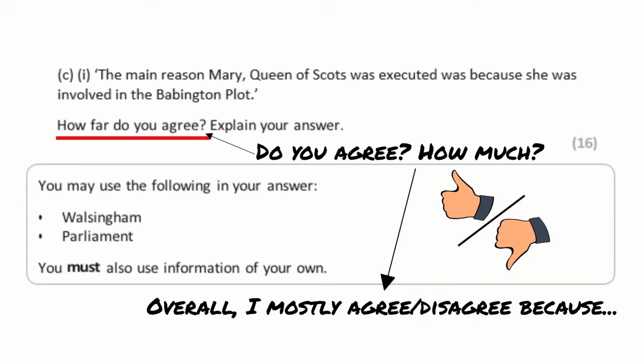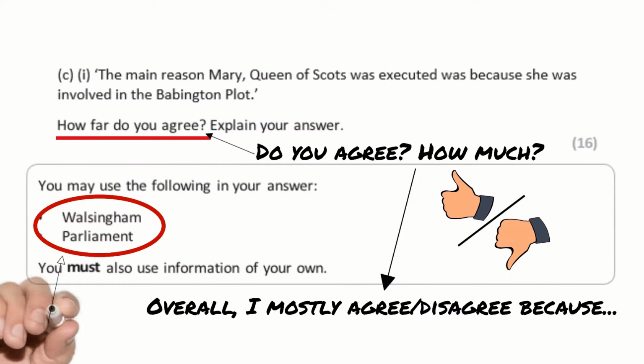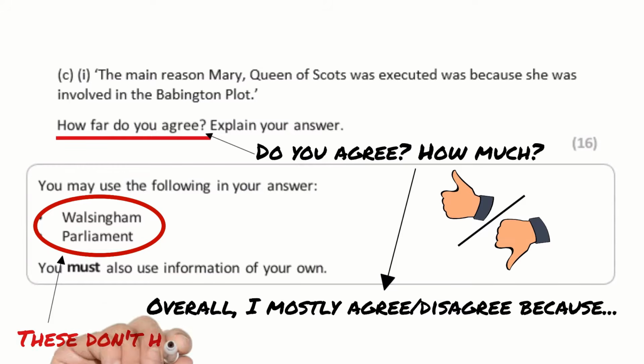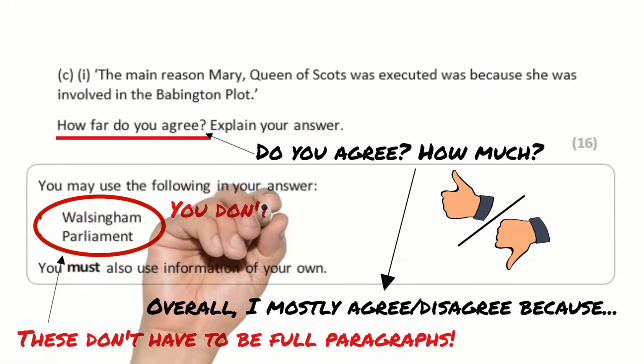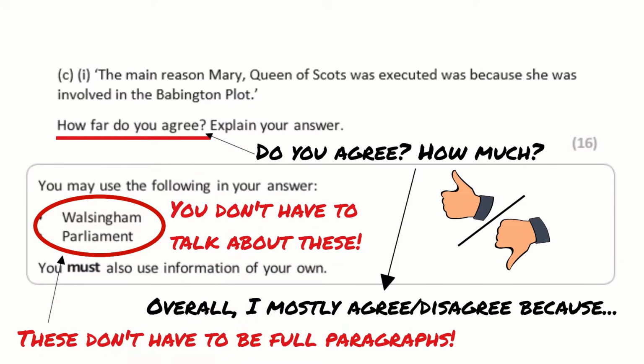The other thing I want to mention is the bullet points. I always think these are a good reminder when I'm a bit stuck, but they can get in the way a bit. There's no need to write a whole paragraph about Walsingham or Parliament. In fact, I think you would struggle to. As you will see in my essay, I refer to these, but I'm not going to go into huge detail about them. If you find yourself sitting in the exam room and looking at the bullet points without the slightest clue about what to write about them, just ignore them. You won't lose any marks for not mentioning them.